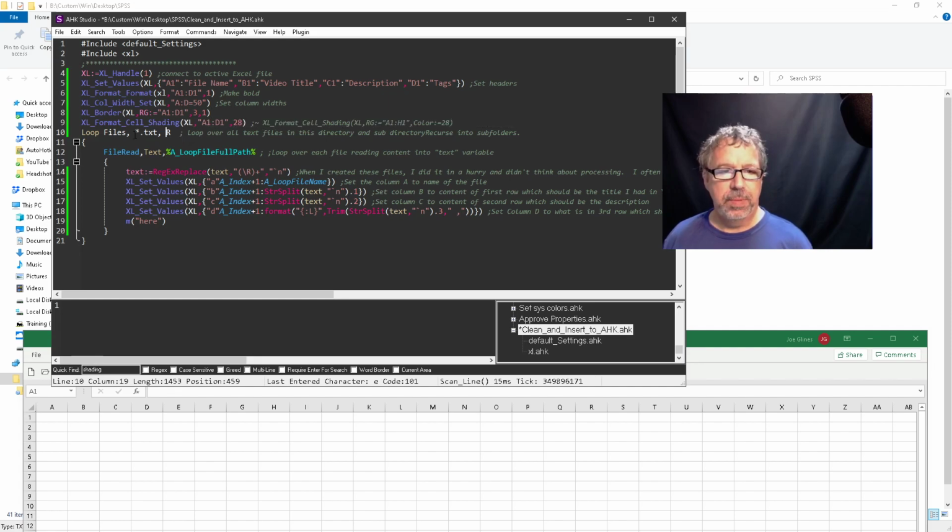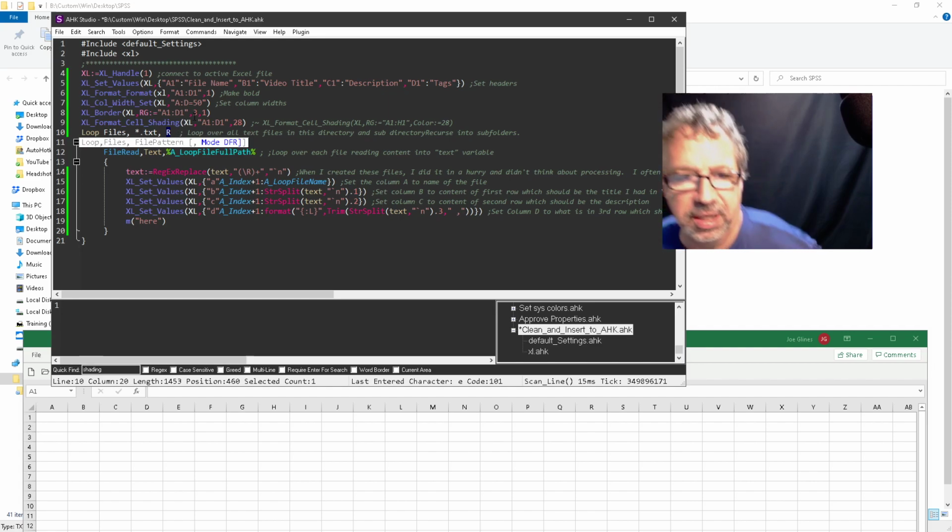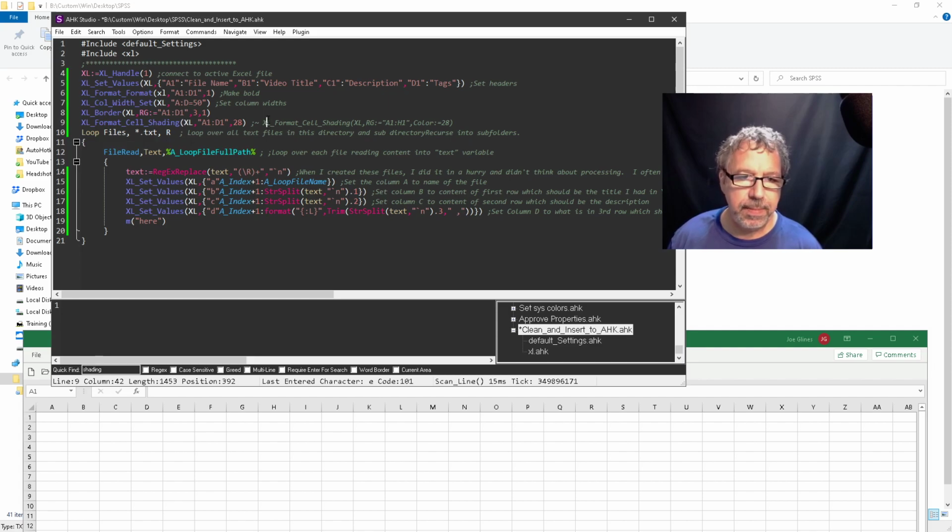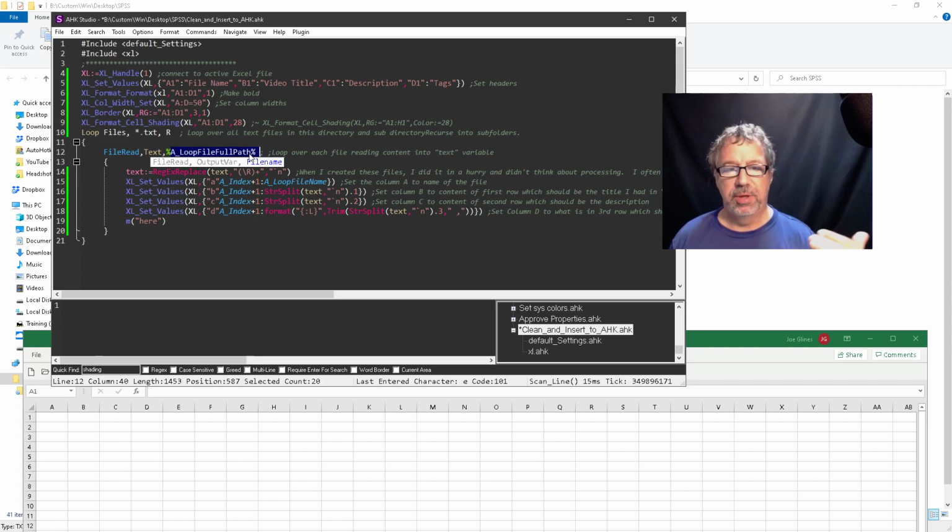And then I use file loop, and I loop over all text files. So here I put in star star dot txt, and I made it recursive, even though it didn't have to be. That would mean it would go into the subdirectories if I needed it to. And as I loop over them, I then say, now let's get that file name, and on each one we're going to parse. We're going to go through each file as I loop over them.